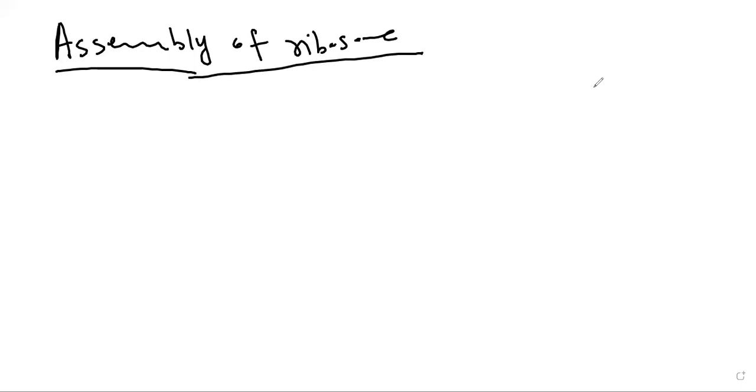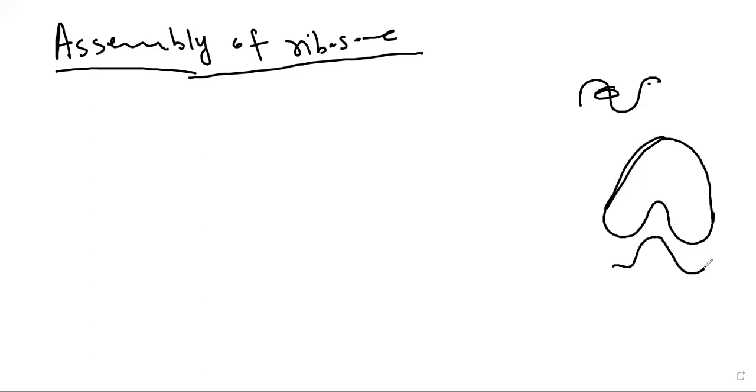There are two subunits: this is the larger subunit, and this one is the smaller subunit. When these two subunits join together, their joining is called assembly.